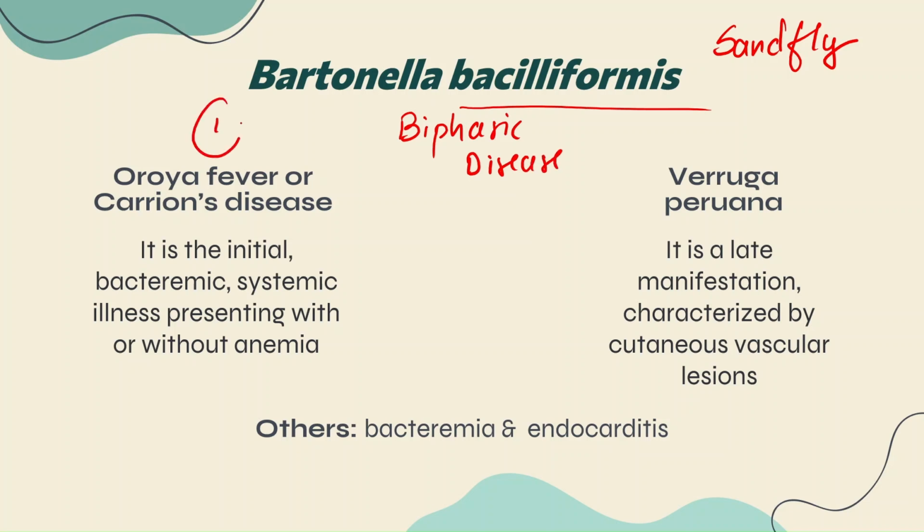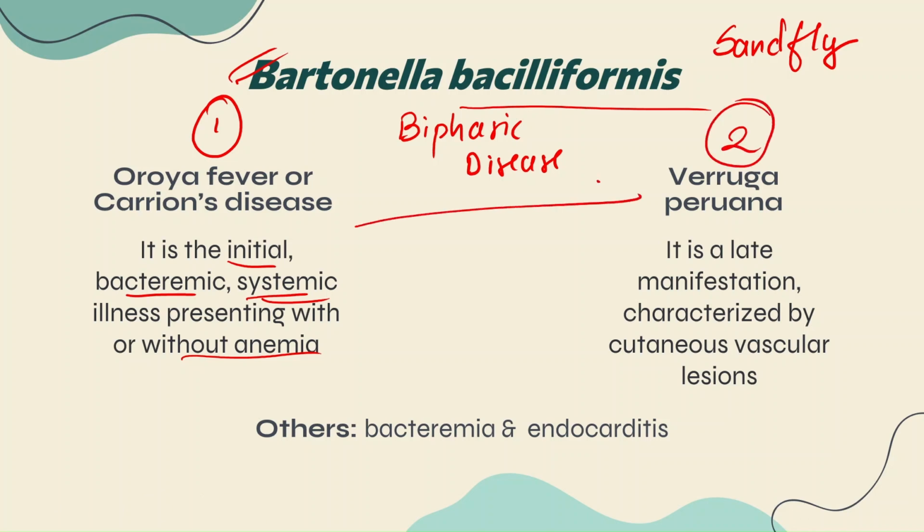The first phase is called Oroya fever or Carrion's disease. It is the initial manifestation, which is definitely bacteremic. Bacteremic means bacteria, that is Bartonella Bacilliformis, would be present in the blood, and it is a systemic condition, guys. It's a systemic illness which may present with or without anemia. Clear? Then we have Verruga peruana.